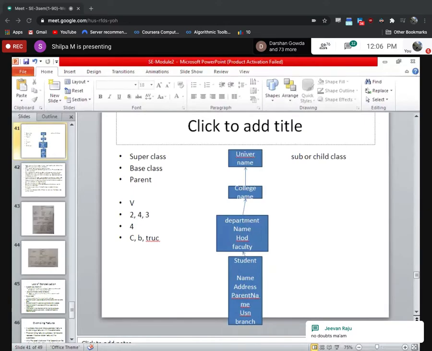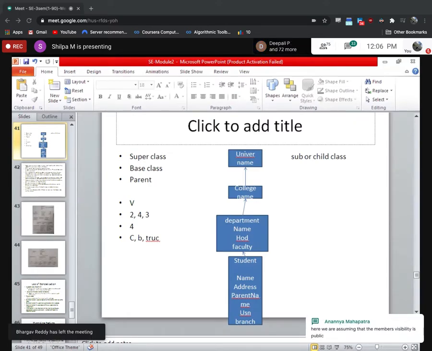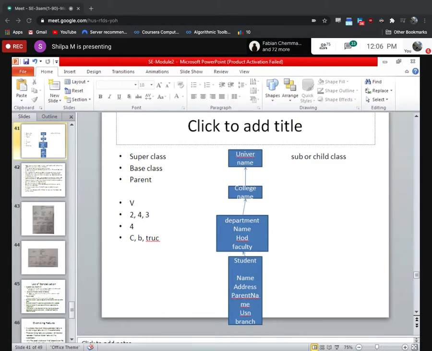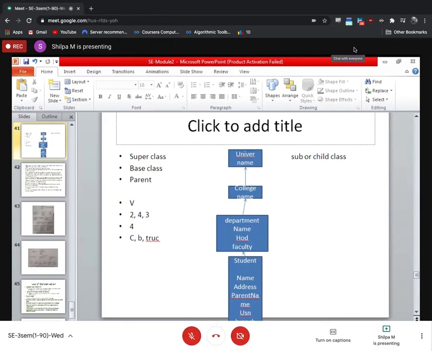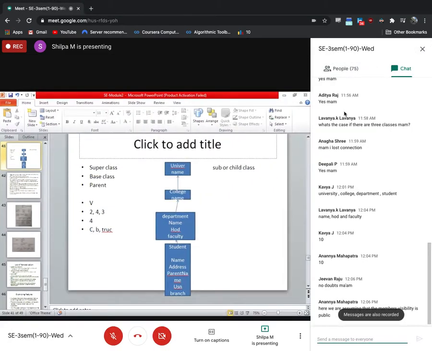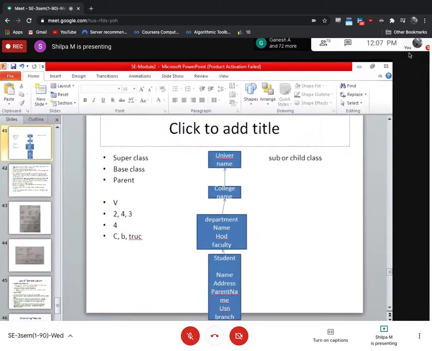Thanks, Jeevan, for responding. What about the others? Ananya, let's not take it. I know you would have learnt object-oriented programming. You're telling public. By default, it inherits the properties. Visibility will not take that into picture now. Okay.